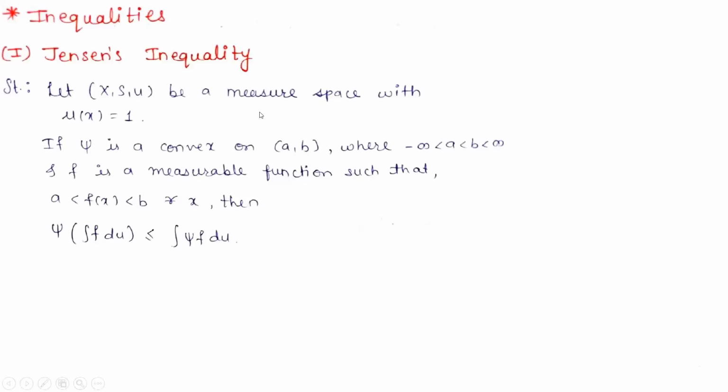Let (X, A, μ) be a measure space with μ(X) = 1. If ψ is convex on the open interval (a, b), where minus infinity is less than a, a is less than b, and b is less than infinity. Also given that f is a measurable function such that a is less than f(x) and f(x) is less than b for all x. Then we have to prove that ψ(∫f dμ) is less than or equal to ∫ψ(f) dμ. So let's start with the proof.